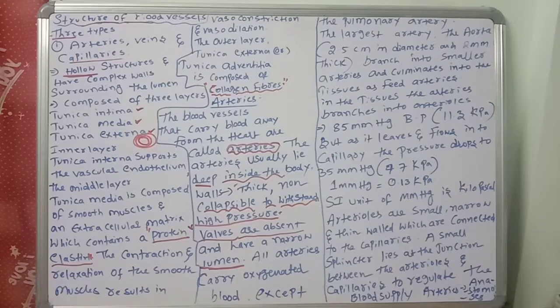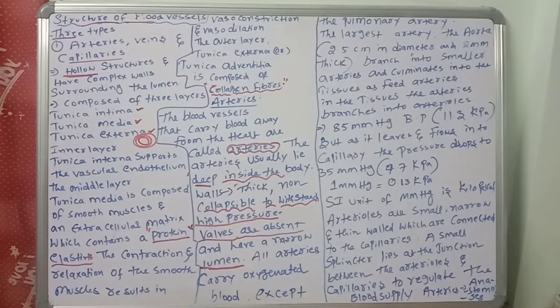In between the connection of arterioles and capillaries, there is one sphincter that regulates the blood supply.